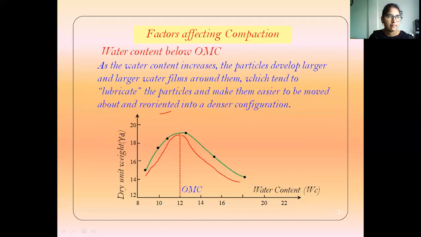And the method of compaction: there are different methods of compaction, field and laboratory compactions. Laboratory determined tests give higher values of maximum dry unit weight. Two types of tests can be conducted, the laboratory compaction test and the field compaction test. We will discuss that in the next class. Thank you.